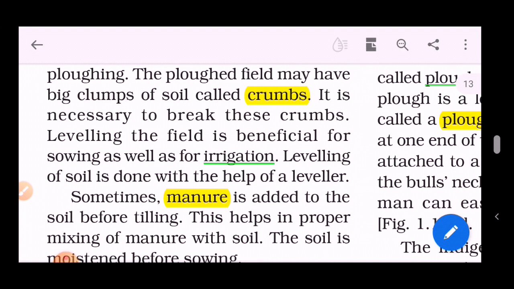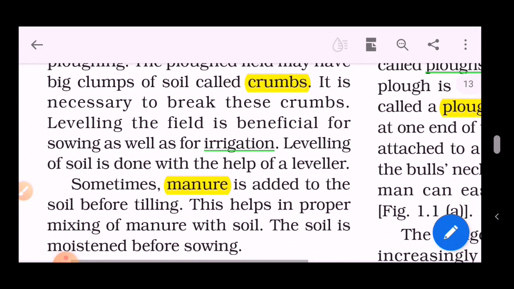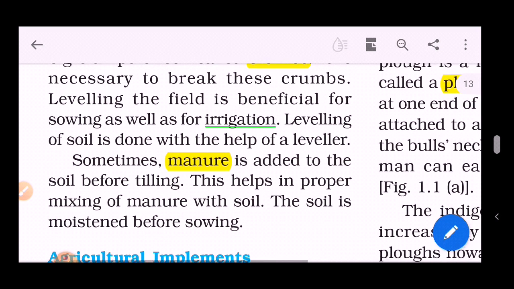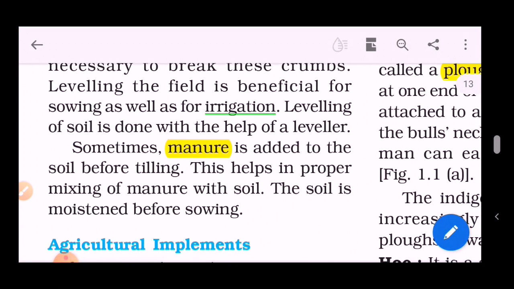Leveling of soil is done with the help of a leveler. That's a tool. Sometimes manure is added to the soil before tilling. Manure, which provides nutrition to the soil, is also added. This helps in proper mixing and distribution of manure with soil.